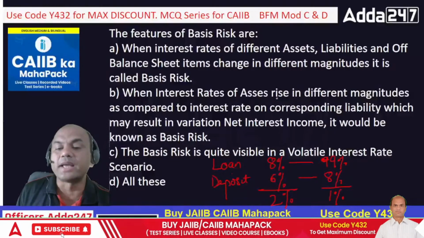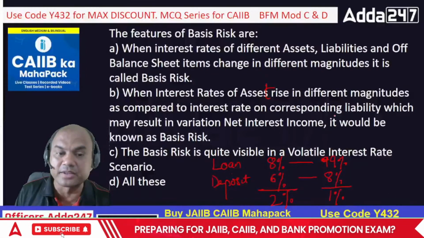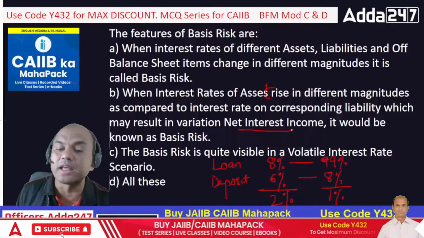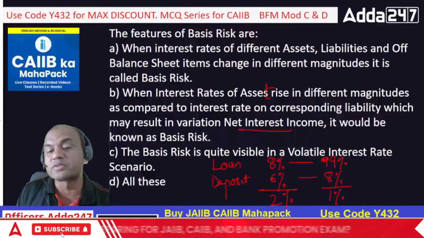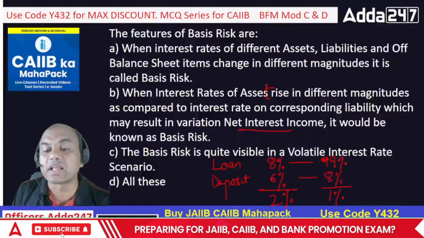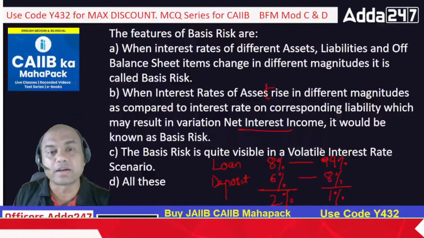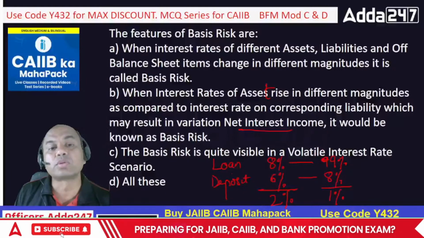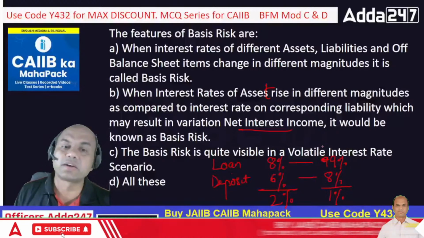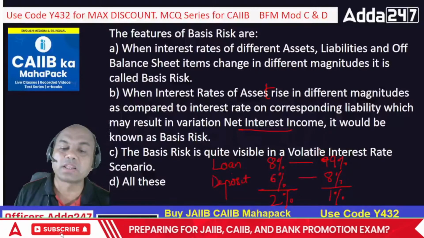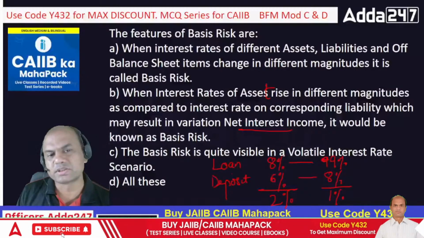B, when the interest rate of assets rises in different magnitudes as compared to the interest rate of the corresponding liabilities, which may result in variation in NIM, net interest income, it would be basis risk. So is this also true? The basis risk is quite visible in a volatile interest rate scenario. Volatile means ever changing, constantly changing. Presently we are in a volatile interest rate scenario since October 2022. After that, the Russia-Ukraine war started heavily. What is volatile interest rate? It moves very high, falls very high, moves up, moves down very fast.